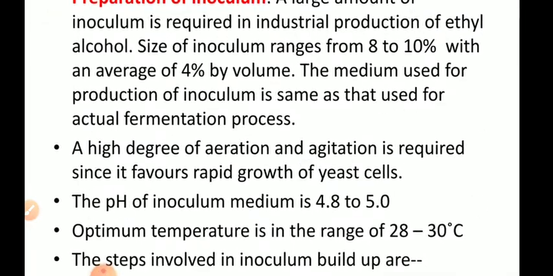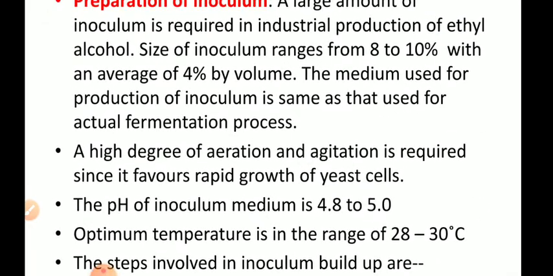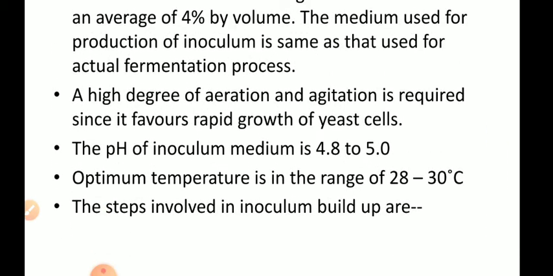Size of inoculum ranges from 8 to 10% with an average of 4% by volume. The medium that is used for inoculum production is the same that is used for the actual fermentation process. A high degree of aeration and agitation is initially required to favor the rapid growth of yeast cells. The optimum pH for inoculum medium is 4.8 to 5. The optimum temperature is also in the range of 28 to 30 degrees Celsius.